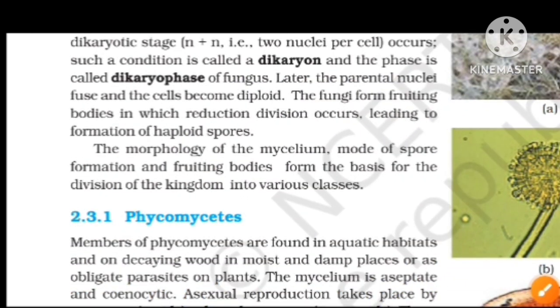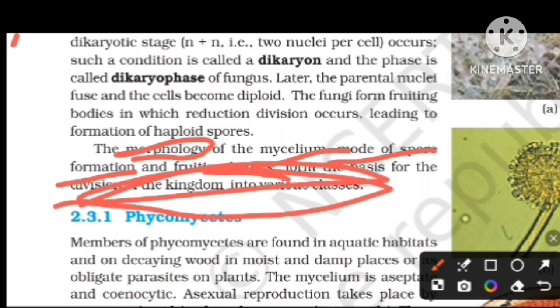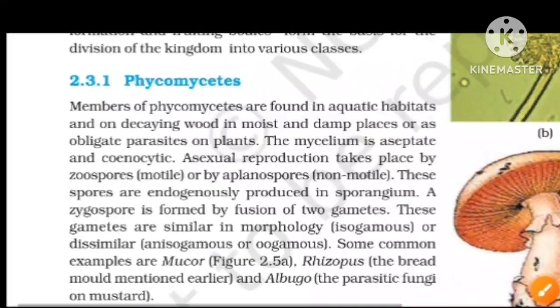The morphology of the mycelium, mode of spore formation, and the fruiting bodies form the basis for division of the kingdom into various classes. Morphology is the outer structure of the mycelium, then how the spores form, and the fruiting bodies.